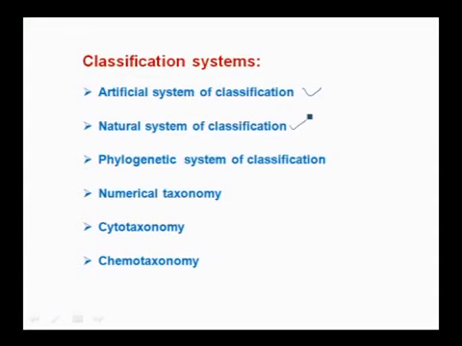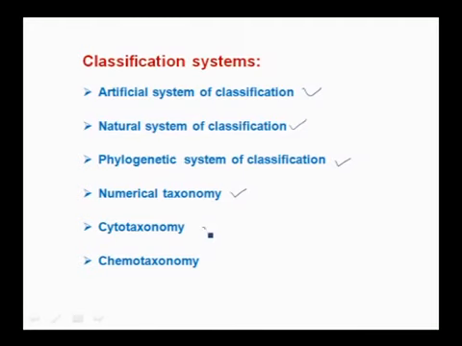Then this phylogenetic system of classification includes evolutionary relation among the organisms. Next comes numerical taxonomy. This includes nowadays bioinformatics, that is in biology computers are used. Using those computers, if we are classifying the organisms by including all the data, then that is called numerical taxonomy.